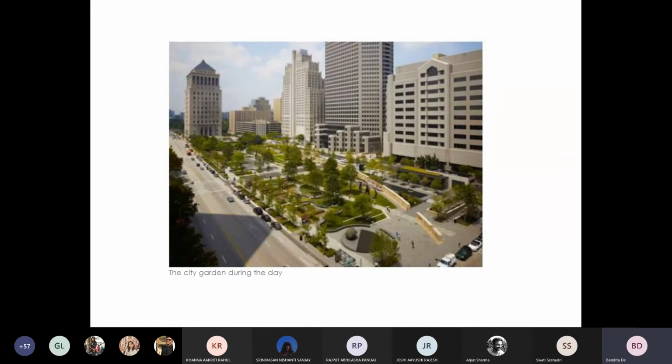So it's a very lively park during the day. It's flooded with people. The landscape architect for this garden collaborated with two lighting designers. One lighting designer took up the responsibility of lighting up the entire park functionally as well as aesthetically, whereas the other lighting designer focused only on lighting up the art installations in the park, making sure that they are appreciated in the nighttime as well as ergonomically lit up.